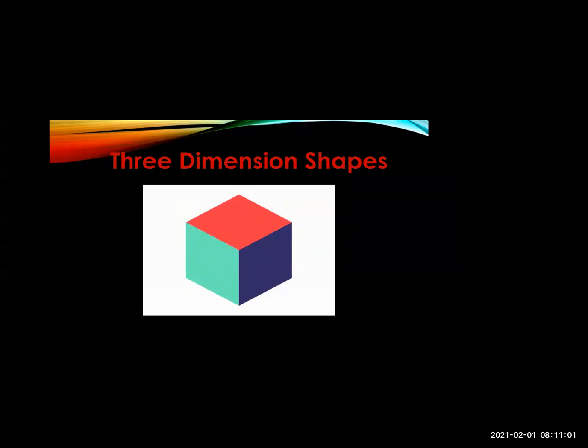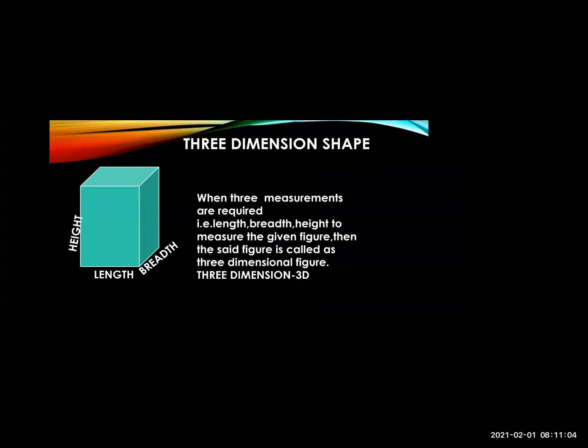See, three-dimensional means when three measurements are required, that is length, breadth, and height, to measure the given figure. So that figure is called three-dimensional. Means when we have to measure three measurements like height, length, and breadth, that figure will be three dimension. In short form, we mention 3D. Okay, three-dimensional we write in short form as 3D.